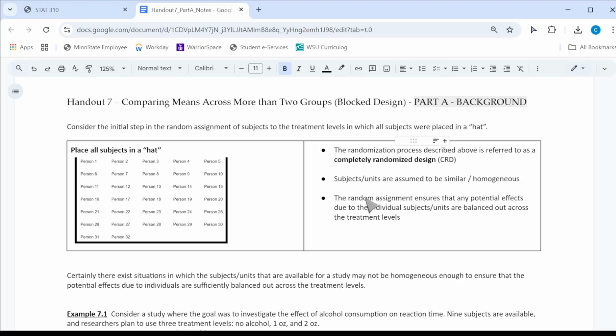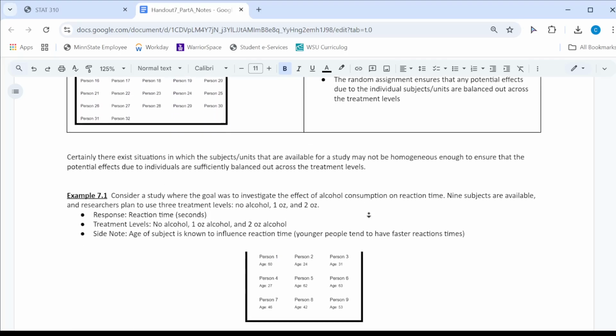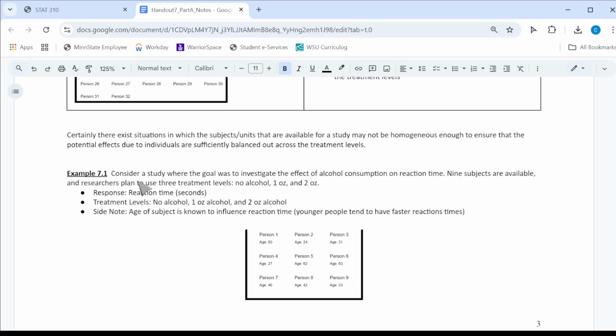Okay, let's complicate things a little bit more. Let us suppose that we are going to do a study where I'm interested in the effect of alcohol consumption on reaction time. We have 9 subjects available for this study, and we're going to have 3 different treatment levels. A control group that's not going to consume any alcohol, another group that's going to consume 1 ounce of alcohol, and another group that's going to consume 2 ounces of alcohol. What we're interested in is the reaction time. Again, the 3 treatments are no alcohol, 1 ounce, or 2 ounces.